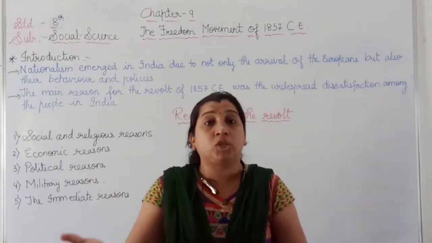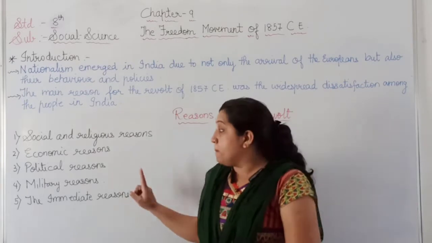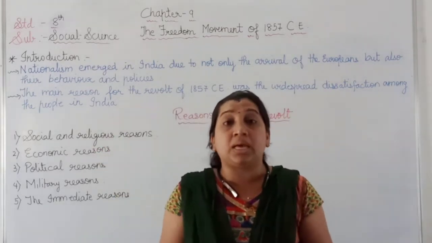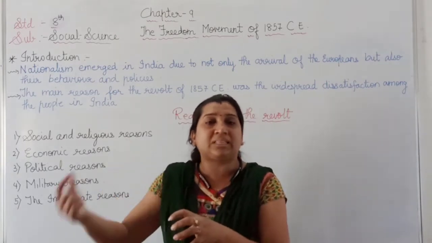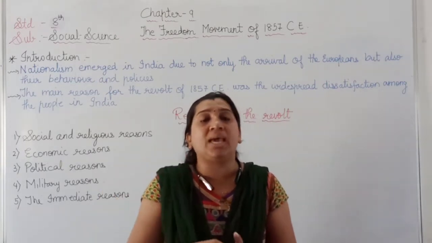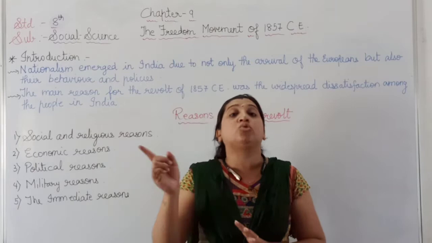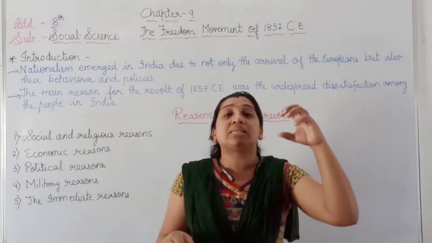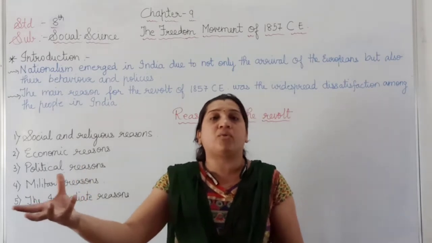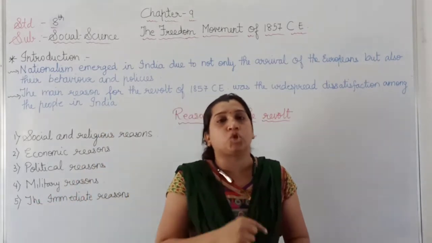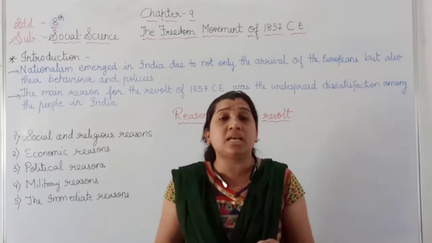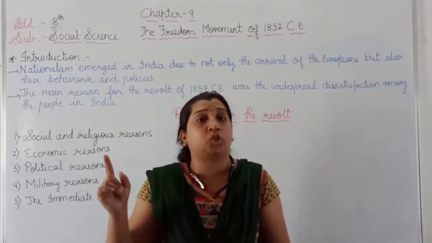Comparing with the Britishers, in the military of the British East India Company, the ratio of the Indians to the Britishers was 6:1. We were having 6, while in front of them they were having only 1 soldier. The ratio of Indian soldiers to British was 6:1.